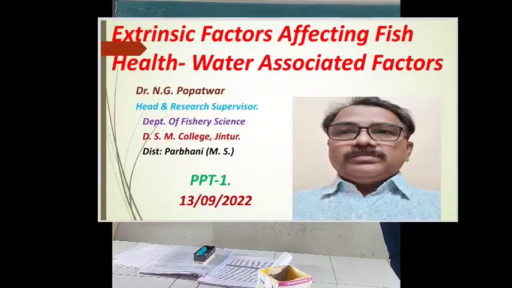Maximum people are to face diarrhea, people are to face jaundice, people are to face a number of dysenteries. Annually thousands of people die due to these epidemics or diseases which are caused by bad quality water. Bad quality water, ultimately fish are affected, fish are infected.